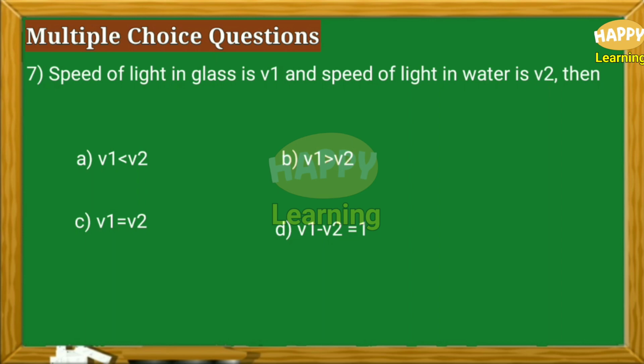So let us read the question carefully. Speed of light in glass is V1 and speed of light in water is V2. We know refractive index of glass is 1.5 and refractive index of water is 1.3. So glass is denser than water. So glass is a denser medium. Here speed will be slower and water is rarer. So here speed will be greater. So V2 should be greater than V1, or you can say V1 is less than V2. So the correct answer is V1 is less than V2 and the correct option is A.